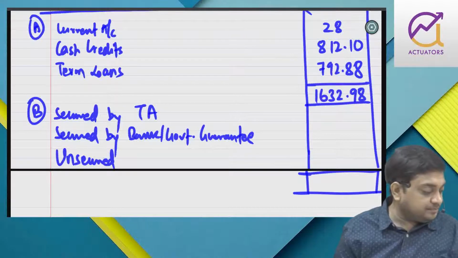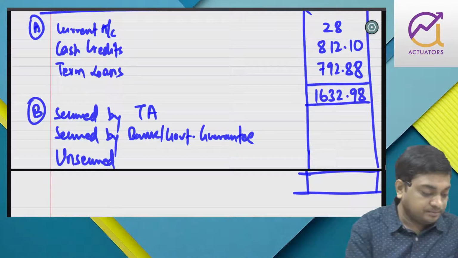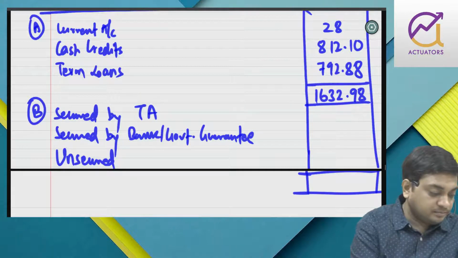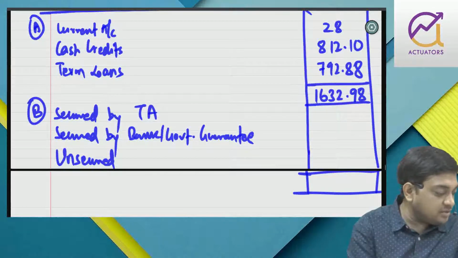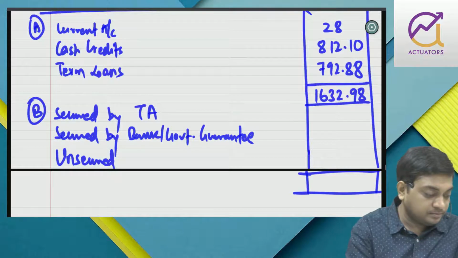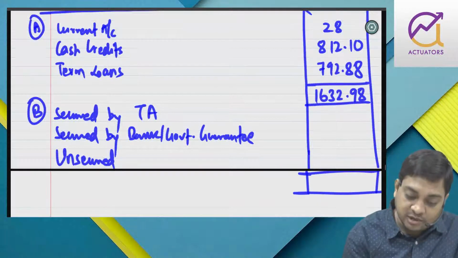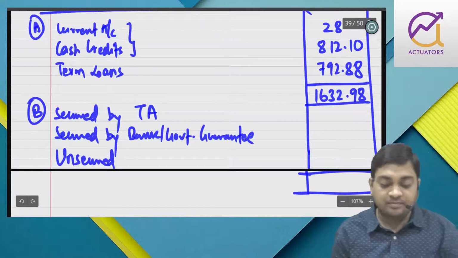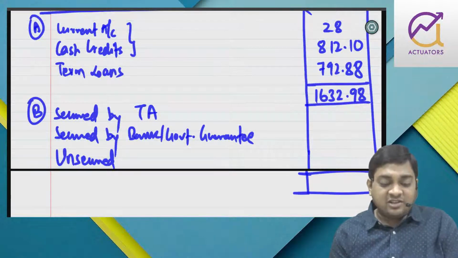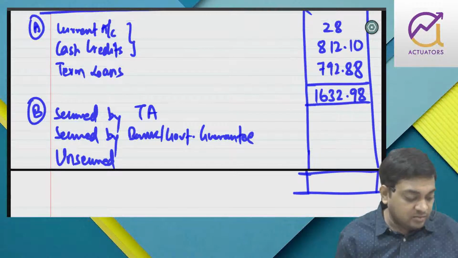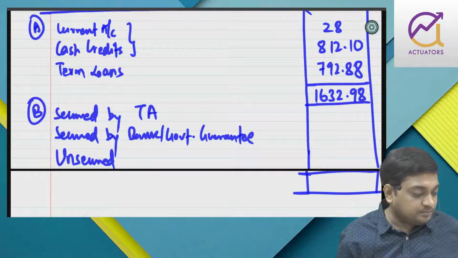Just do it. So cash credit is how much? Now when they say cash credit, you have to take this into account also, because both are the same thing. Bank OD and cash credit are put into the same category. So 28 plus 812.10.